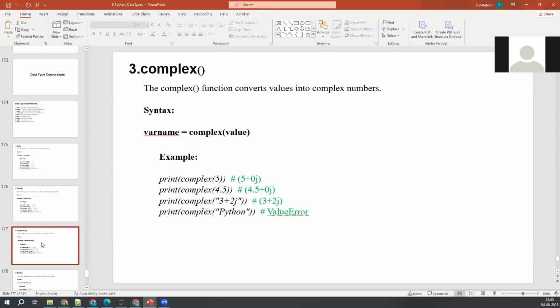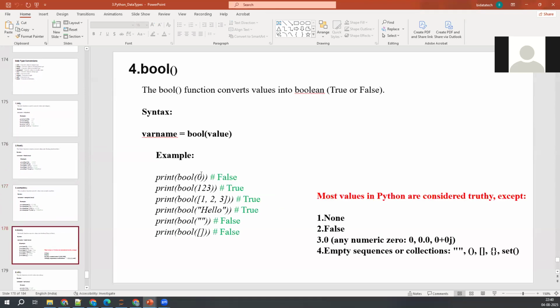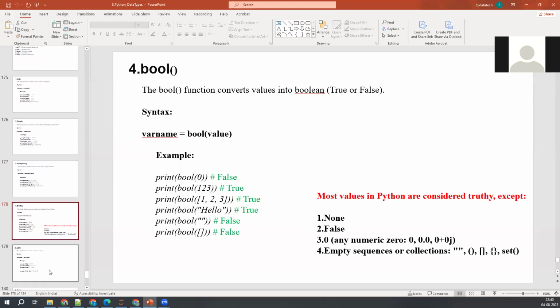So complex, you guys know, is the a plus bj format, which I told you when I was explaining the complex number. Bool, I told you already, any value except these things, if you try to convert into Boolean, it will give you truthy. If you try to pass any of these things into bool, then it will be false. Otherwise true.